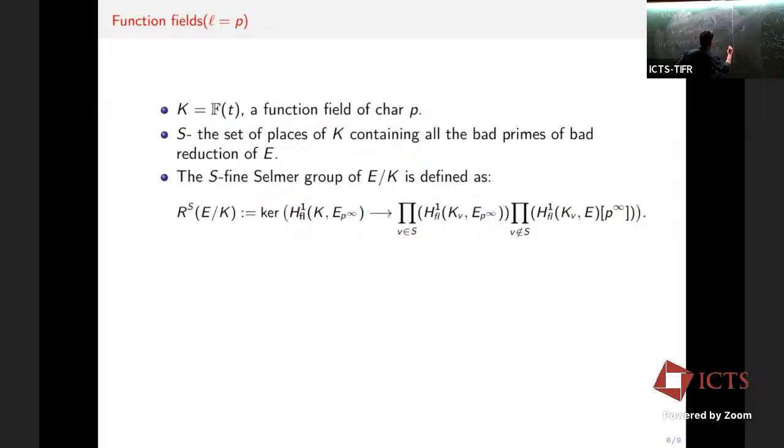But this doesn't happen for the function field of equal characteristic. This fails, a result due to Milne. So we use flat cohomology to define the S-fine Selmer groups.